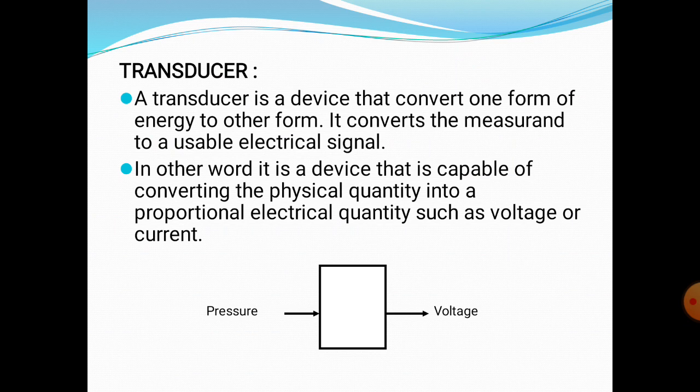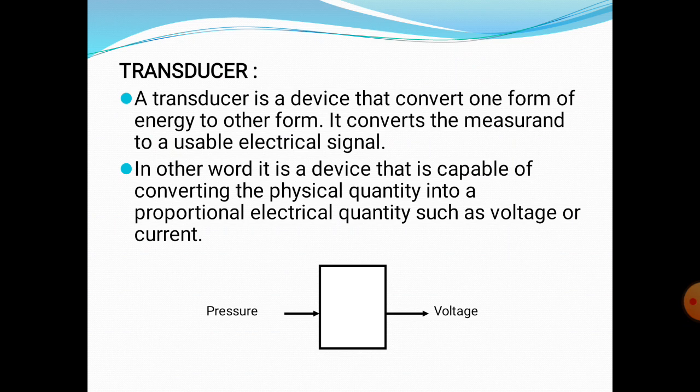Transducer is a type of device. It converts one form of energy into another form of energy. That means it converts a physical quantity into an electrical quantity. Physical quantities such as pressure, velocity, temperature. The transducer converts a physical quantity into an electrical quantity, such as voltage or current. This is the main function of a transducer, and it converts a measurement to a usable electrical signal. This is called a transducer.